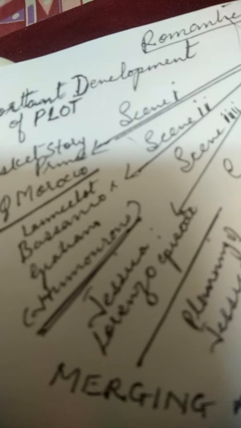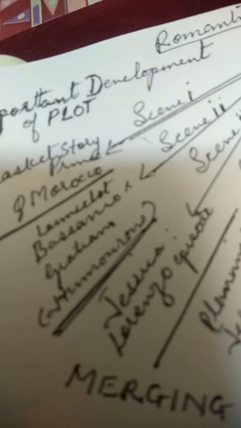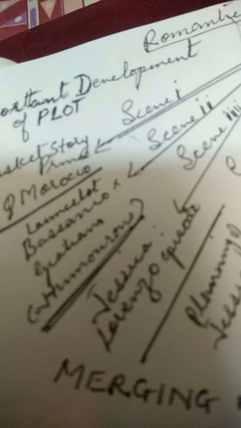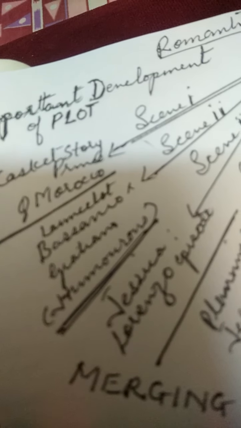And even, yes, when we talk about main plot and subplots, Lorenzo, because he is servant to Shylock, and Jessica has developed a sort of affinity with the servant, as brotherly love. She is very generous, very noble hearted, and very kind even in her behavior and attitude towards servants.